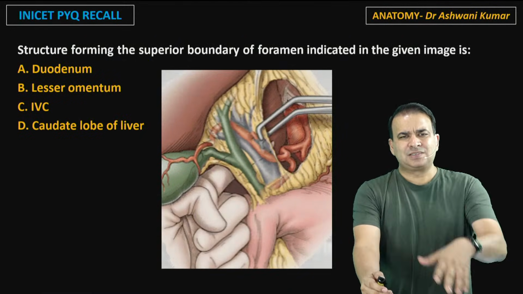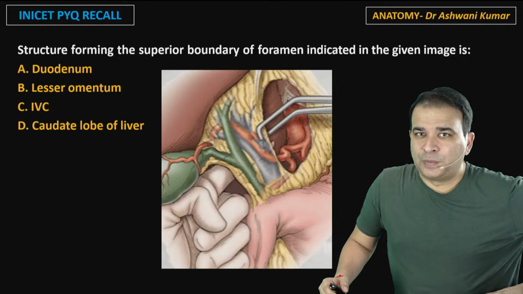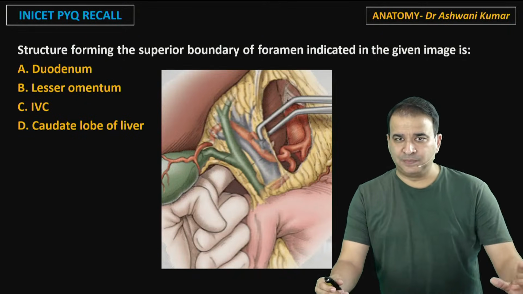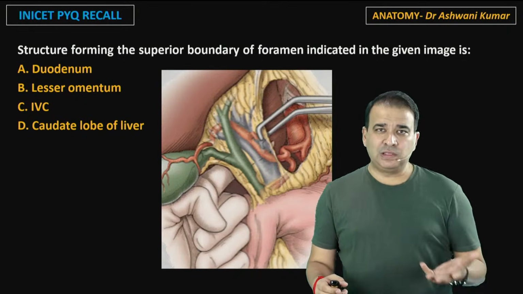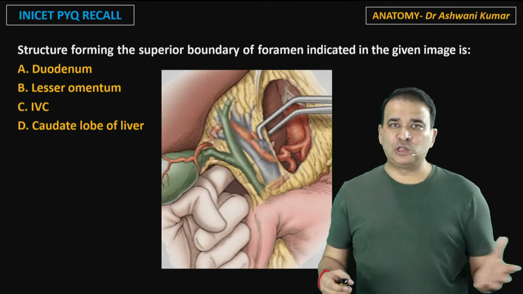Okay, so just a couple of questions more, guys. Structures forming the superior boundary of the foramen indicated in the given image here. So this question, the epiploic foramen, the foramen of Winslow, I always say that in my one shot also, in my regular class also.